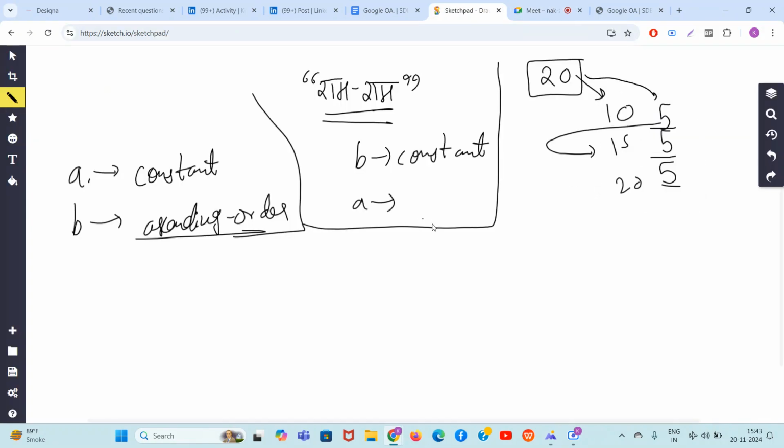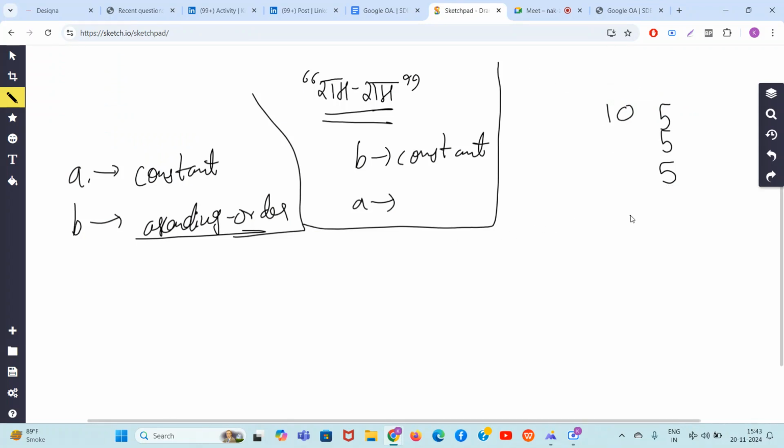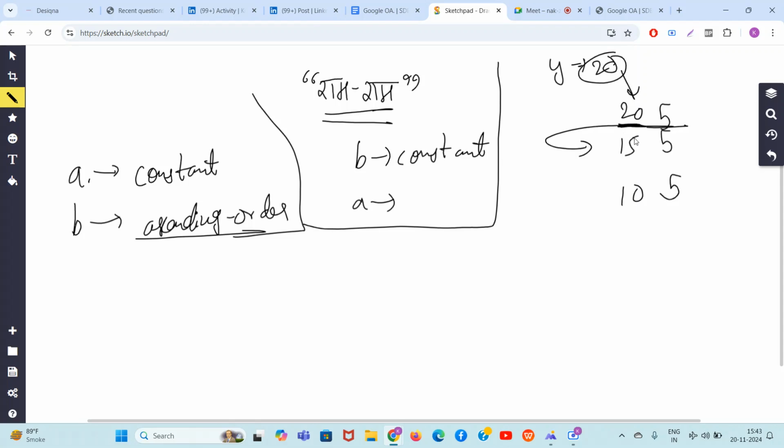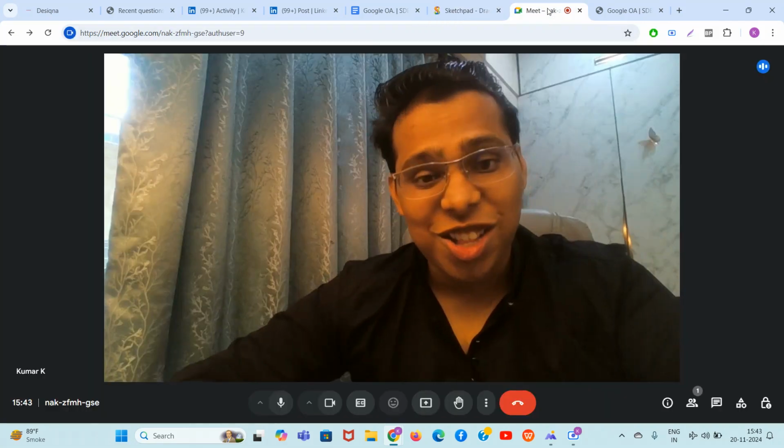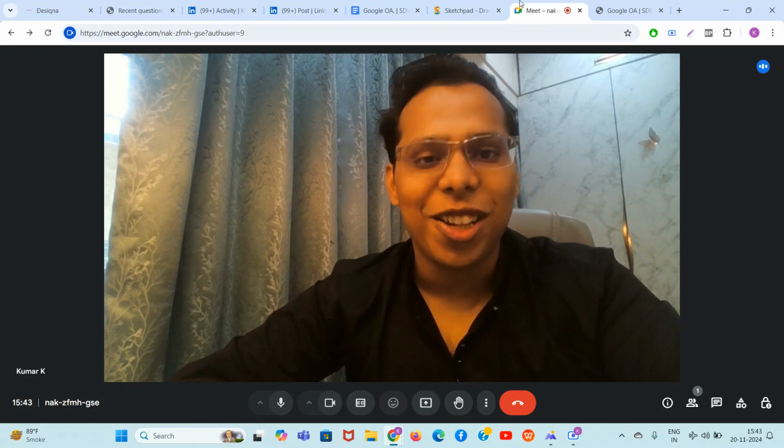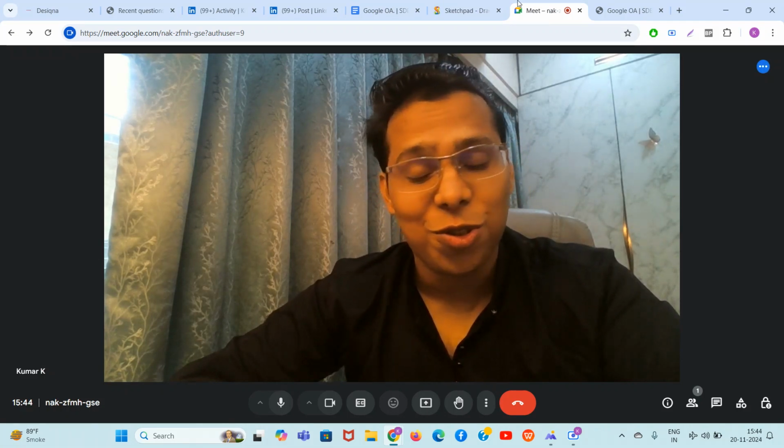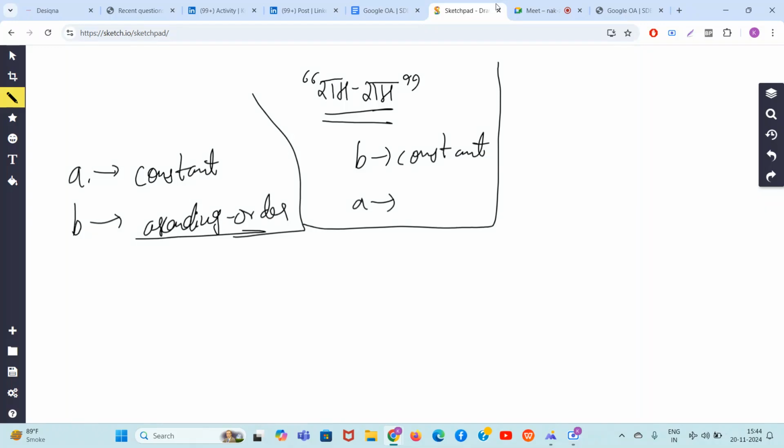So now let me make it in descending order. 20, 15, 10. Now guys, let's say 20 is our answer. 20 comes here to attack. Is 20 greater than or equal to 20? Yes. 20 minus 5, 15. Is 15 greater than or equal to 15? Yes. 15 minus 5, 10. Yes. So guys, hopefully in this YouTube video it's getting clear to you that things are lovely and nice. Life is so interesting. So guys, if b is constant, then a should be arranged in descending order.